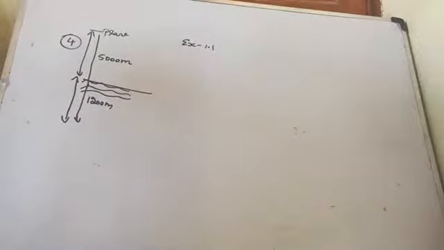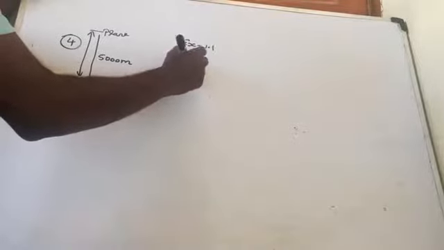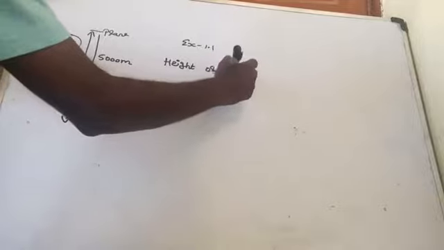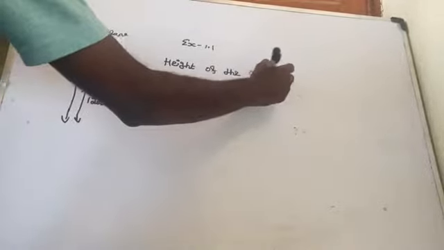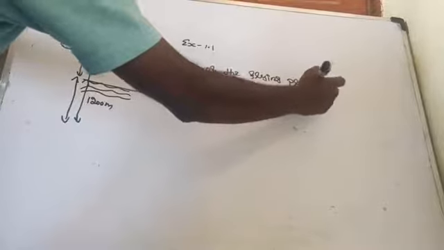So the height of the flying plane is equal to how many meters? 5000 meter.